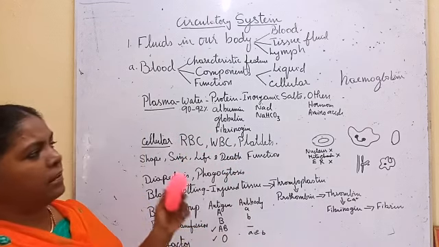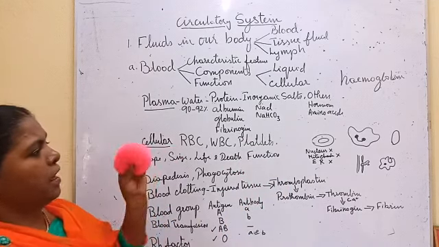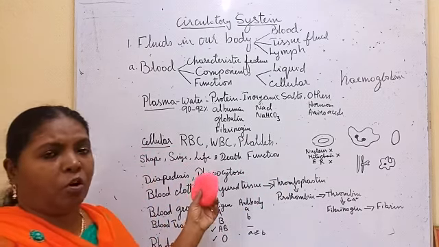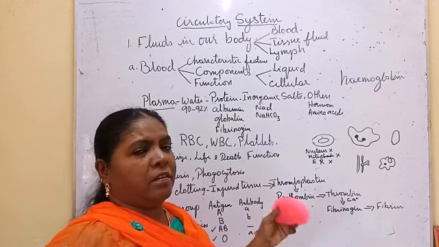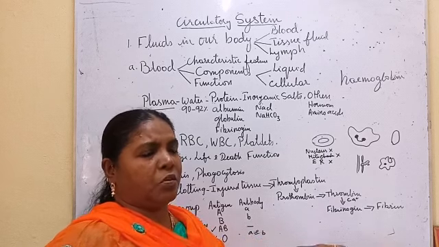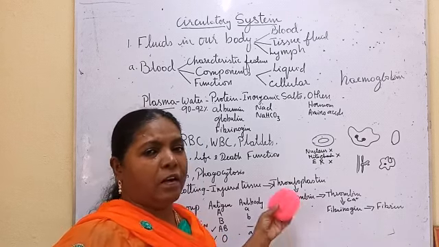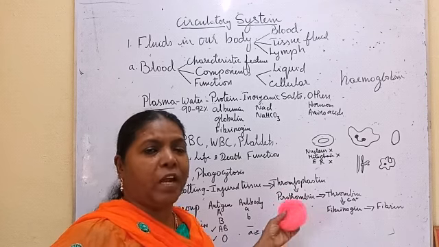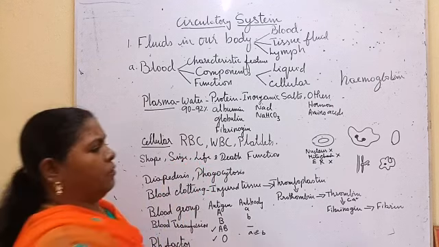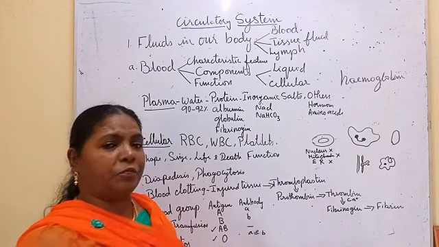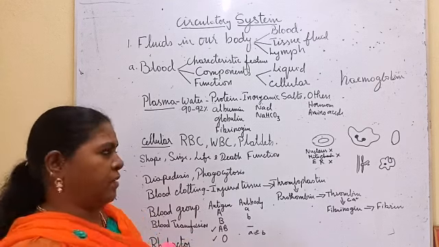It contains iron pigment. The main function of hemoglobin is to carry oxygen. It carries oxygen from the lungs and distributes oxygen to the different tissues. All the tissues need oxygen for respiration, for oxidizing the food and releasing energy. So RBCs do not have a nucleus, to provide more surface area for the hemoglobin to absorb more oxygen.